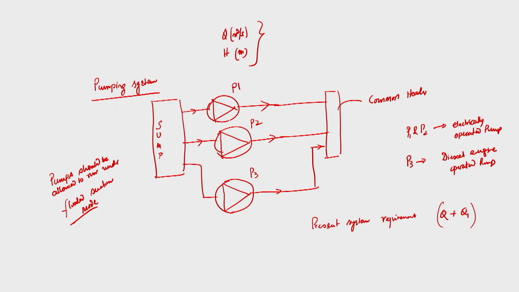So again we have to have another pump to meet that shortfall of water. That pump should run in parallel with the existing 2 pumps, so we have to now fix what the head and the discharge should be for the new pump.